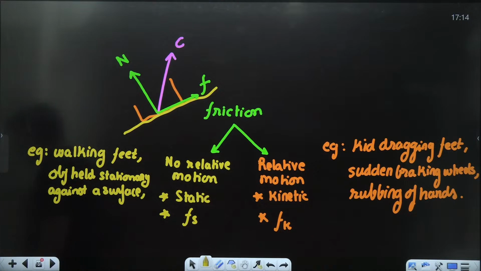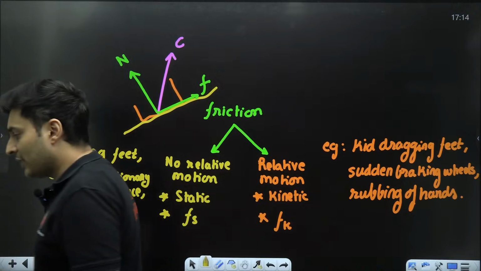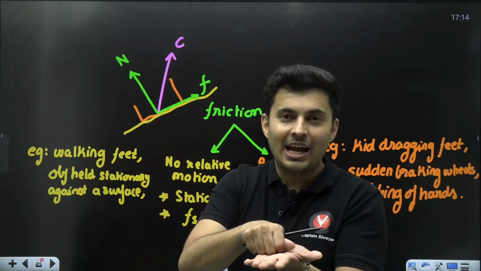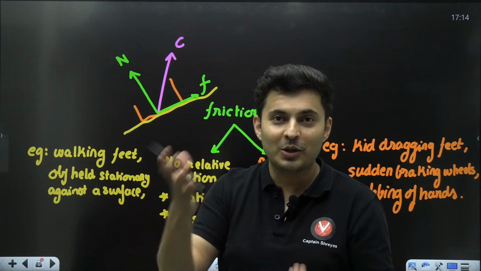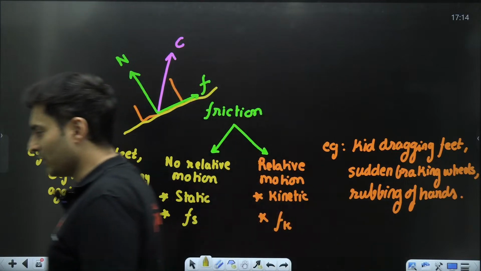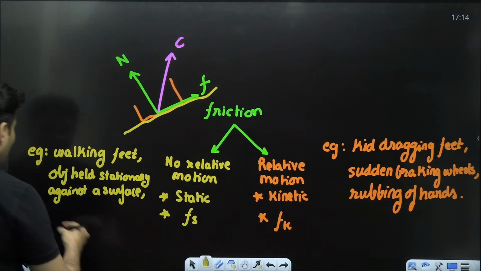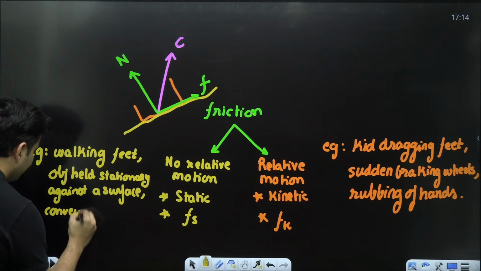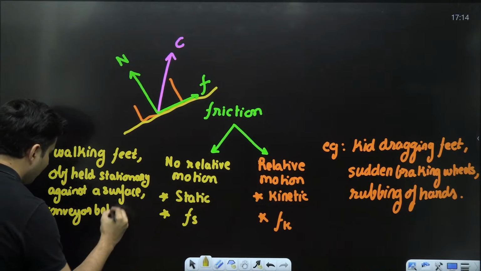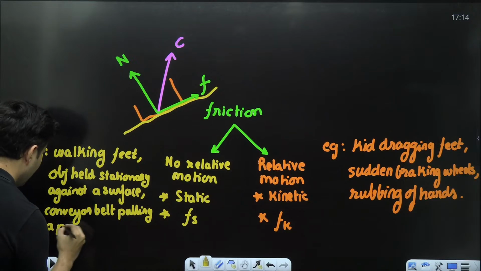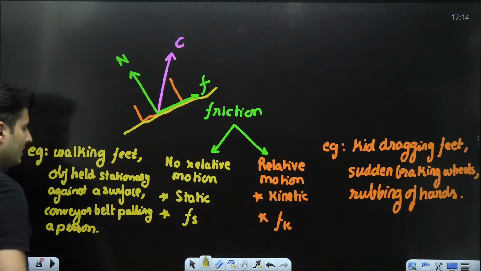Yep. There is friction in walking, Nikhil. Without friction, you cannot walk. Imagine you put your foot and it's slippery, you will fall down. So while walking, there is friction. It's wrong to say there is no friction. So basically a conveyor belt is pulling a person. All these are examples of static friction.